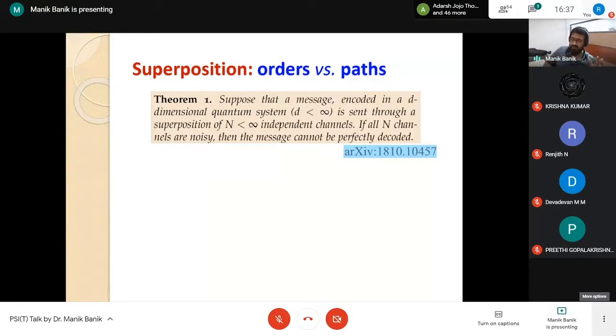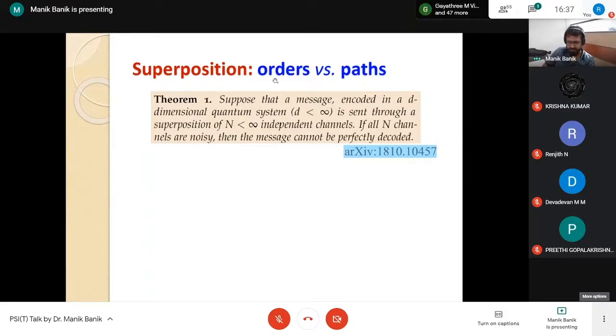We have established proof that if we take a superposition of different paths, that cannot give perfect enhancement. Using superposition of paths, you cannot obtain perfect quantum communication if the channels are noisy.